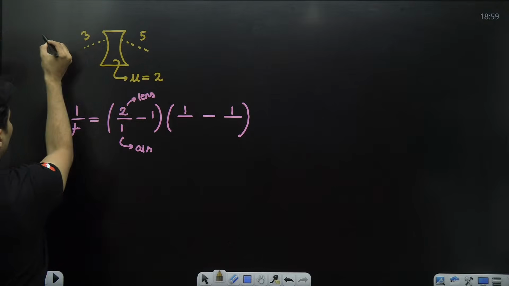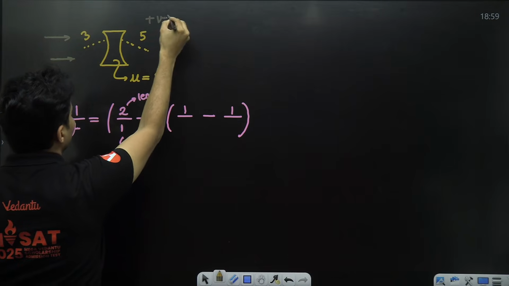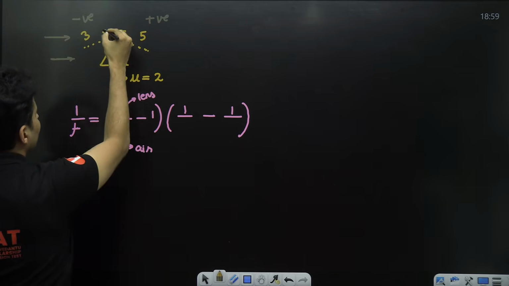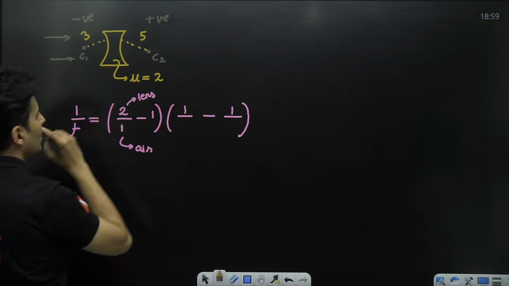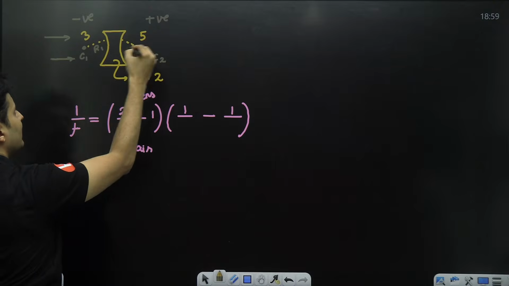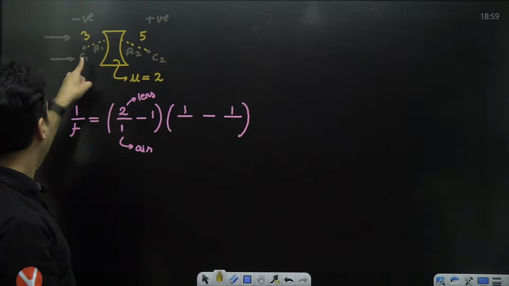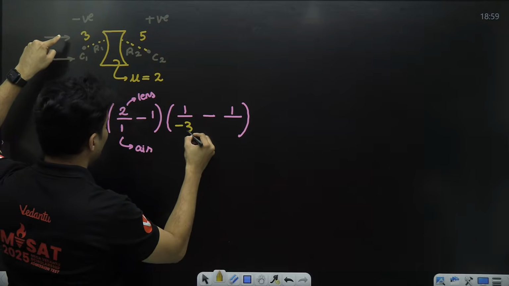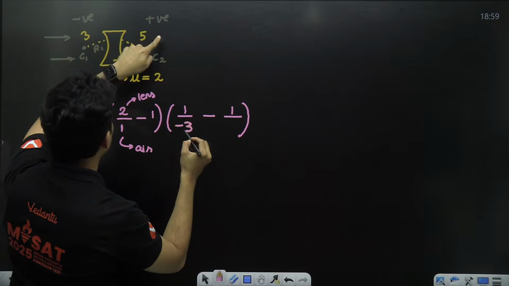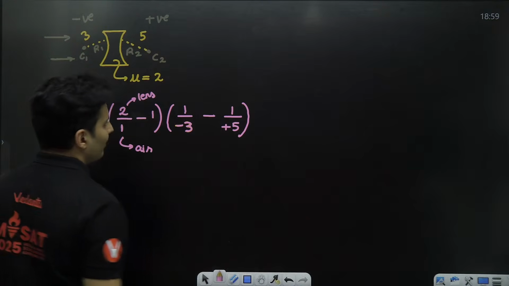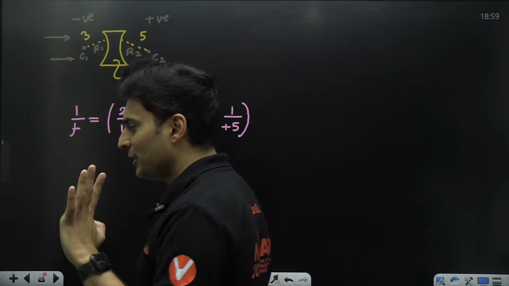If the light comes from here, this side will be obviously positive. This side will be negative. This is the first surface, so this is C1. This is the next surface, so this is C2. So radius 1 is basically this, and this is radius 2. So now think who is positive and negative. R1 is on the negative side, so minus 3. R2 is on the positive side, so it is plus 5. That's it. That is the answer. Clear? Okay, how to substitute it?